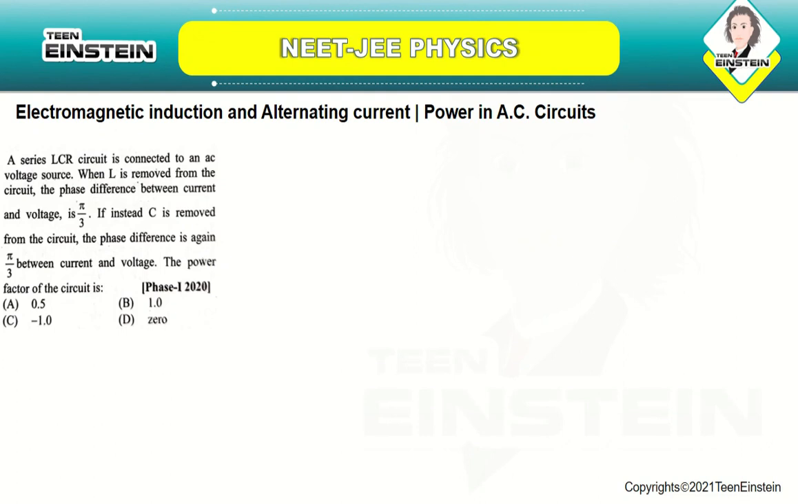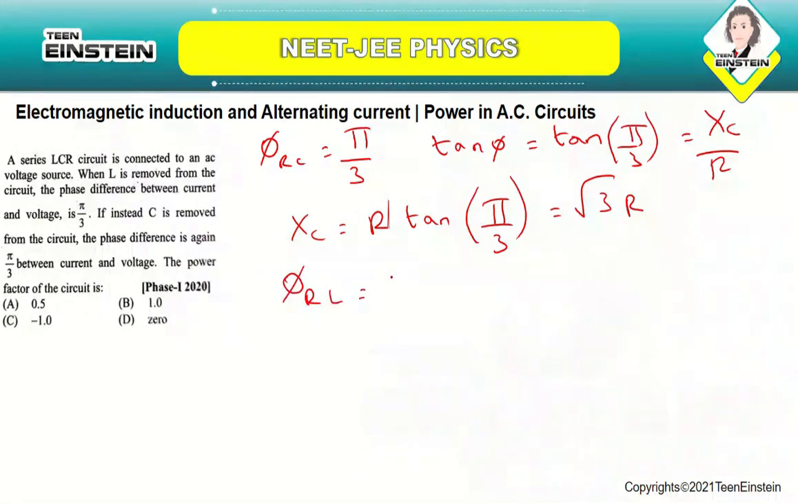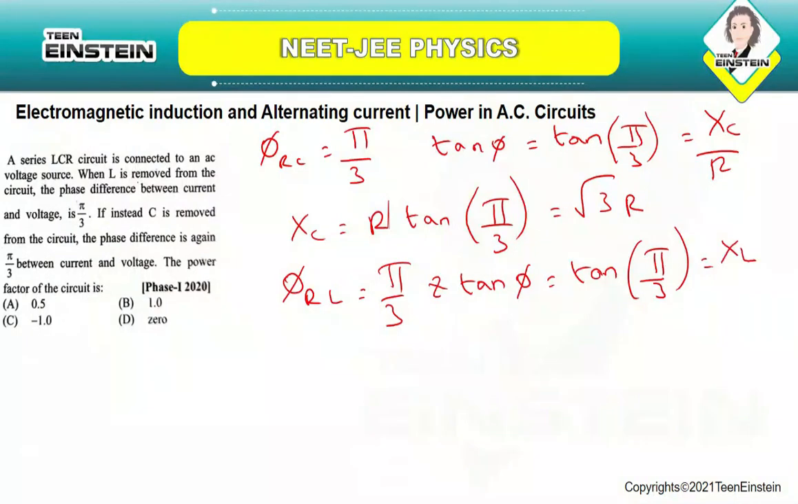So here, when L is removed, for the RC circuit, phi RC will be pi by 3, and tan phi will be tan pi by 3, equal to XC by R. So XC will be R tan pi by 3, which is equal to root 3 R. Similarly, when you are removing the C, for the RL part, phi RL is equal to pi by 3, and tan phi is equal to tan pi by 3, which is equal to XL by R. So XL will be R tan pi by 3, which is equal to root 3 R.